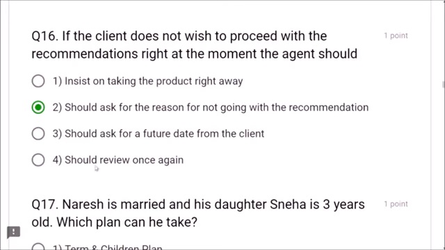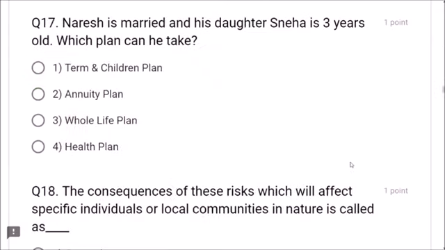Insist on taking, no. Should ask for a future date, no. Should review once again, no. The option 2 is correct. Next question. Naresh is married and his daughter Sneha is 3 years old. Which plan can he take? Term and children plan. Yes friends, he can take term and children plan.